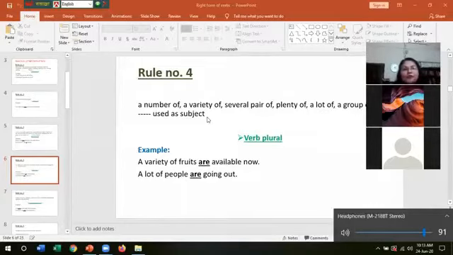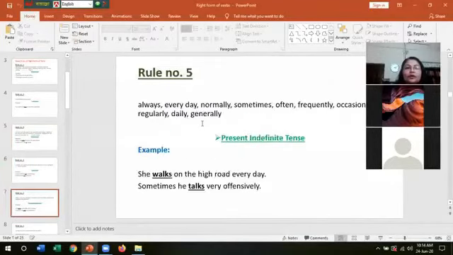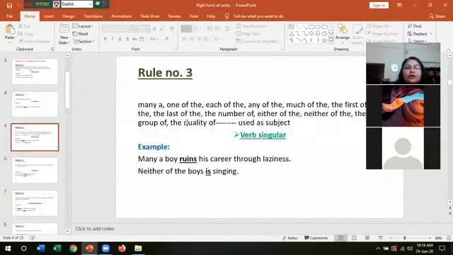Okay, rule 4: a number of, a variety of, several, pair of, plenty of, a lot of, a group of. If these words are used as subject, then the verb becomes plural. In the previous rule, you have found many a, one of the, each of the.